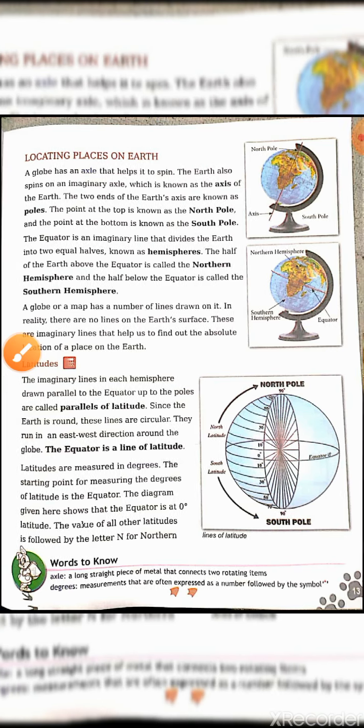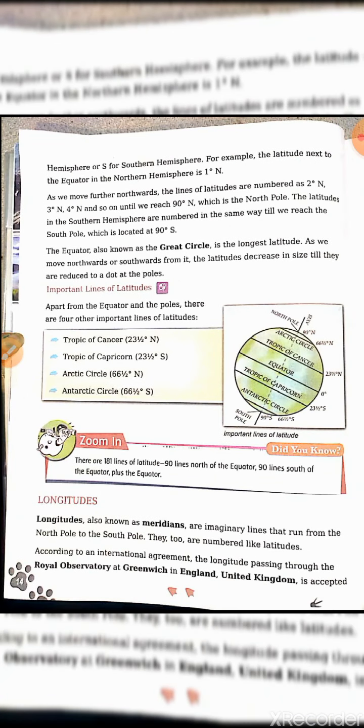Just see the next page. For example, the latitude next to the equator in the northern hemisphere is 1 degree. As we move further northwards, 1, 2, 3, 4, like this, it will go on. The equator is also known as a great circle. It is the longest latitude, as we know. As we move northwards or southwards from it, the latitudes decrease in size till they are reduced to a dot at the poles. As with a circle, you have seen its size reduces going from the middle to the top or the middle to the bottom.